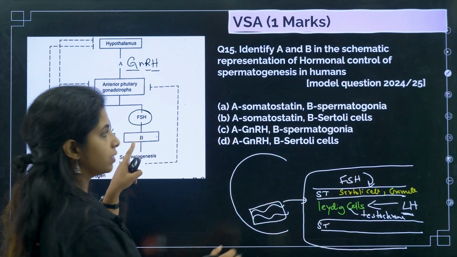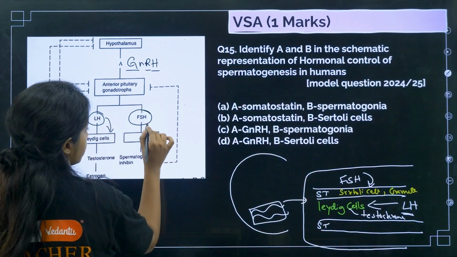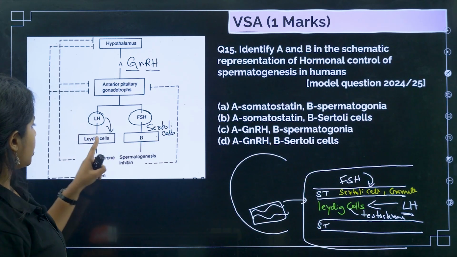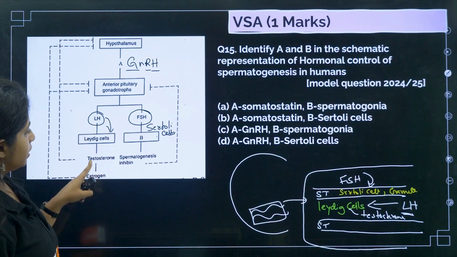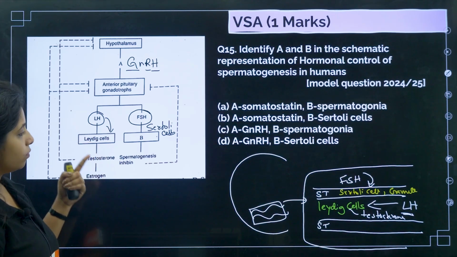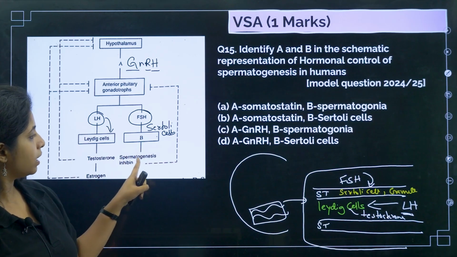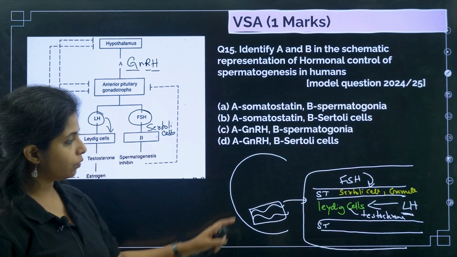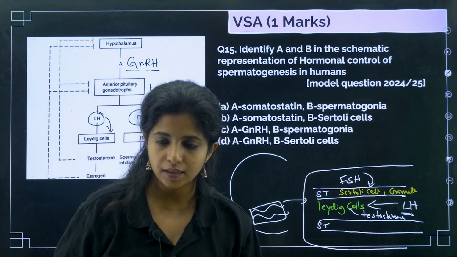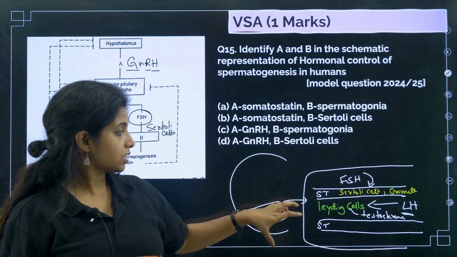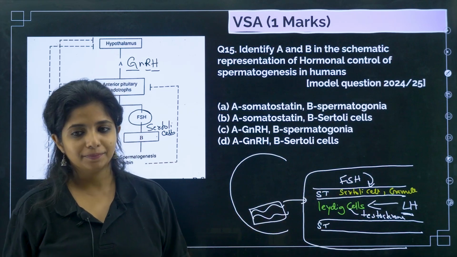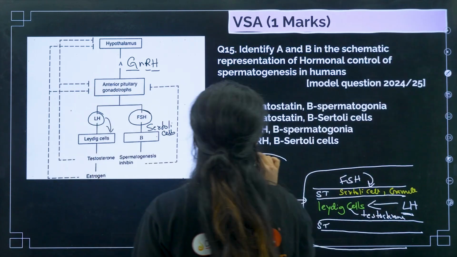So over here, the B thing that you see will be none other than Sertoli cells. Leydig cells will be helping in the production of testosterone, and Sertoli cells will be helping in spermatogenesis. It will help the gamete mother cells to form the gametes later on. So this is the structure of the testis. The testis is producing both the male hormone as well as the male germ cell. So your answer becomes this.